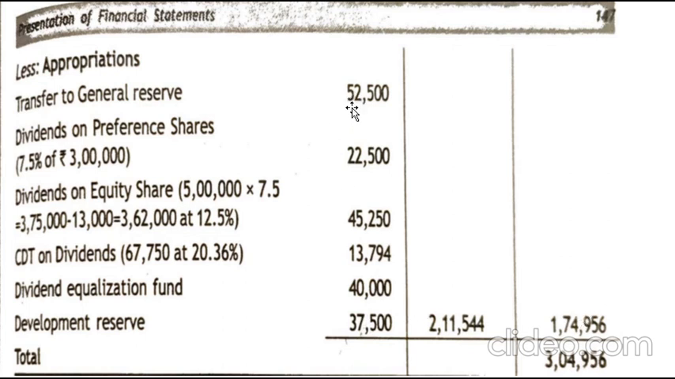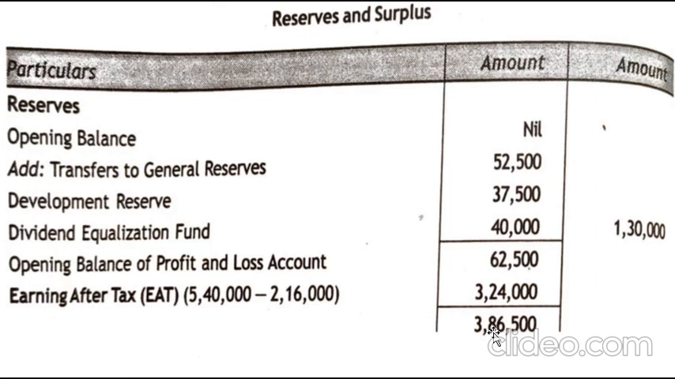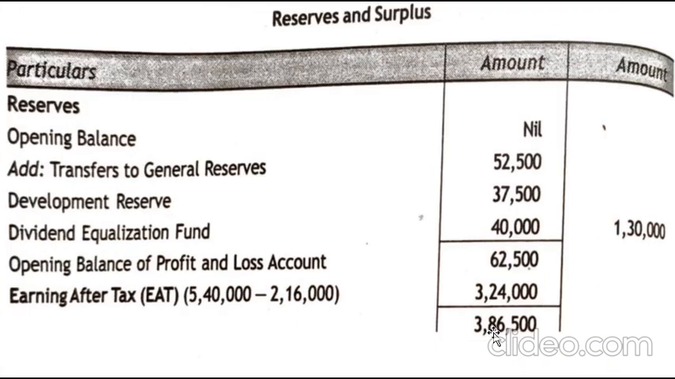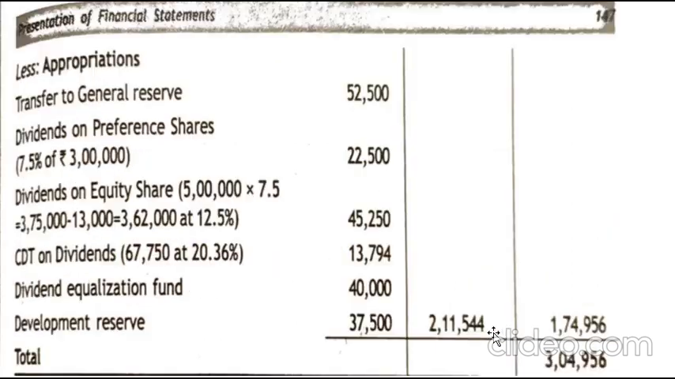Now when we total up all these appropriations, you get 2,11,544. So how much is your total profit? 3,86,500 minus 2,11,544, which will give you 1,74,956. This is the balance you have got after transferring all your reserves, after paying all your taxes, and after meeting all your dividends. The balance you have got is 1,74,956.